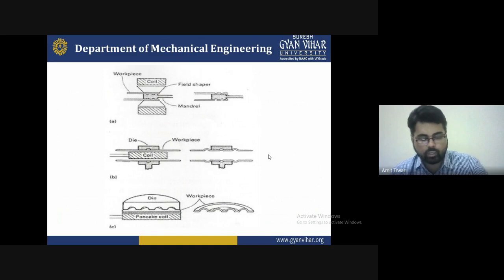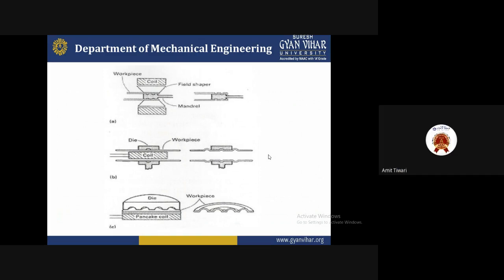That means how much AC current we are producing, and how much we have to reduce it, to get the effect of the pressure on the workpiece generated by this coil. So this totally depends upon several criteria, several machining parameters. After that we observe the result. It is very commonly used and easy to understand for that particular material.